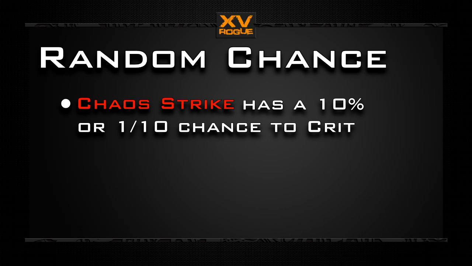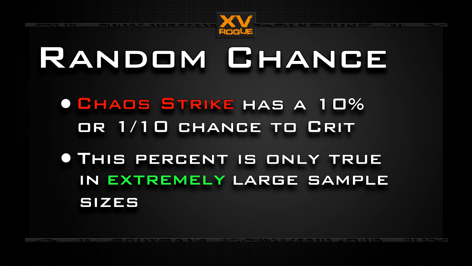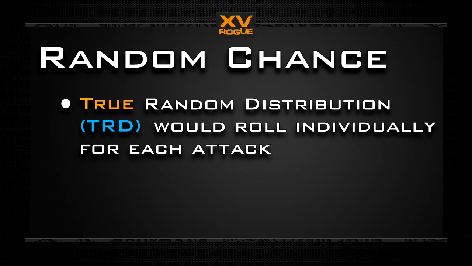The reality is, though, that it would only ever be 1 in 10 attacks if calculated using a pool of attacks approaching infinity. If the game used true random distribution, every time Chaos Knight attacked, the game would select a random integer between 1 and 100. If the result was between 1 and 10, then the engine would cause the attack to trigger Chaos Strike. This is the truest version of random chance, but it is not without its drawbacks.